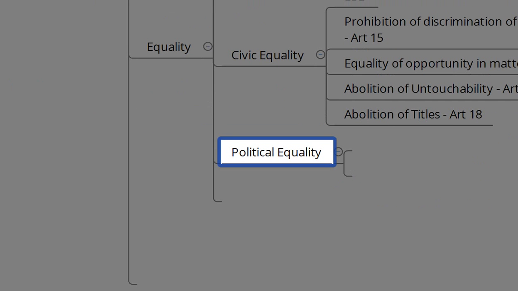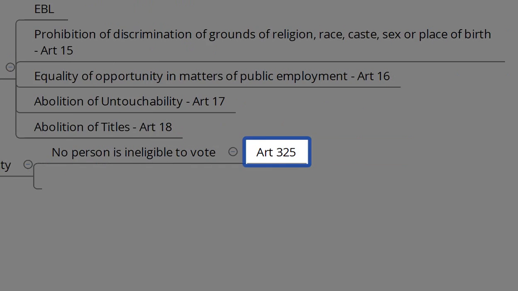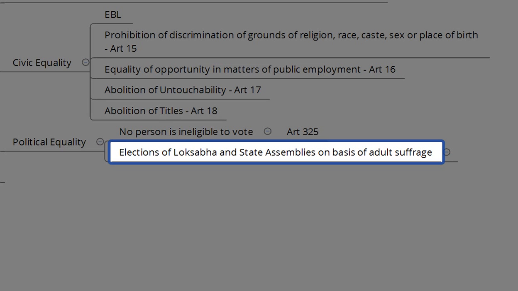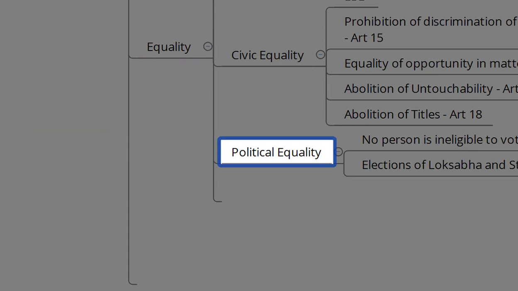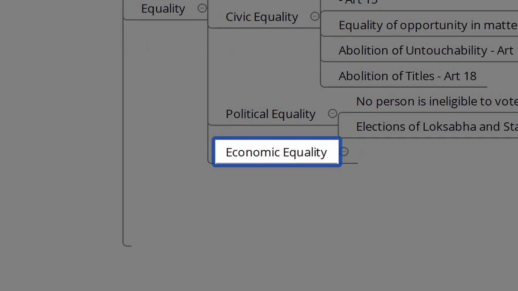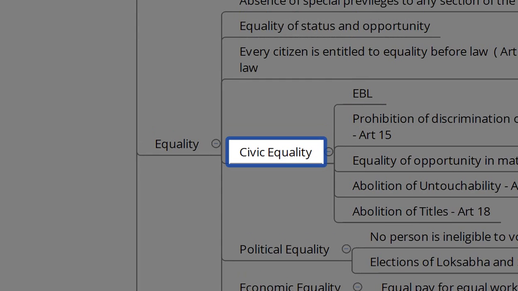After civic equality, we have political equality. No person is ineligible to vote in India as per Article 325. And also the elections to the Lok Sabha and the state assemblies are on the basis of adult suffrage, as per Article 326. So that's how we promote political equality in our country. And then we have economic equality. Economic equality is like equal pay for equal work. This is as per the Directive Principles of State Policy, mentioned in Article 39. So that's about equality.